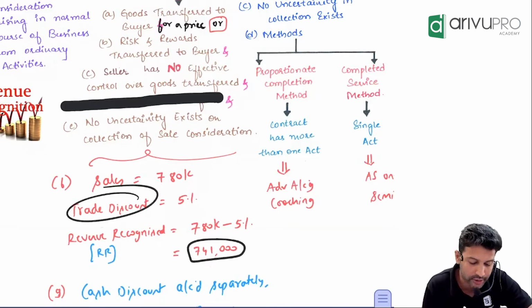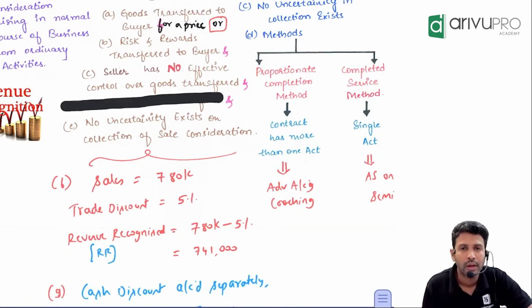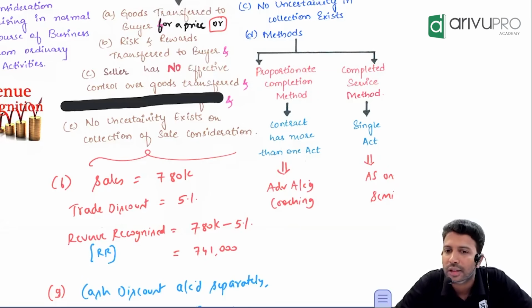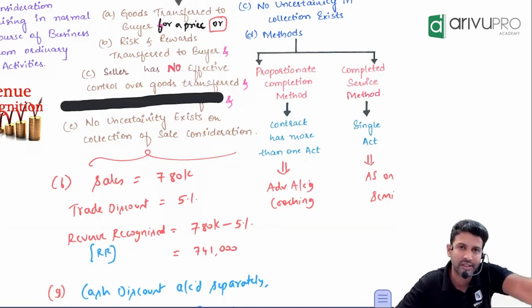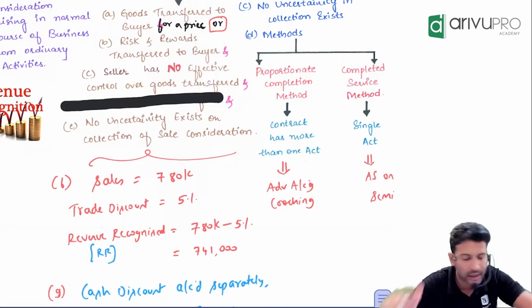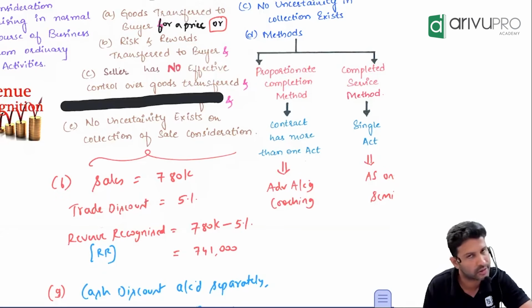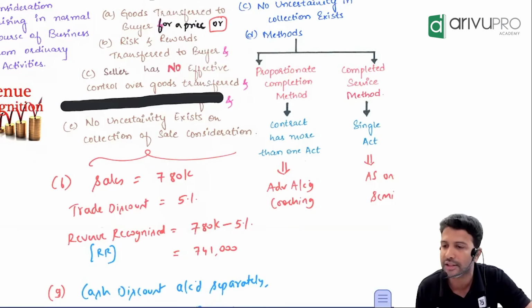Sir, what is trade discount? Discount given at the time of purchase or sale, we call it trade discount. Any discount which is given right at the time of purchasing or selling, we refer to as trade discount. So eliminate that trade discount and only the net amount you recognize as revenue.